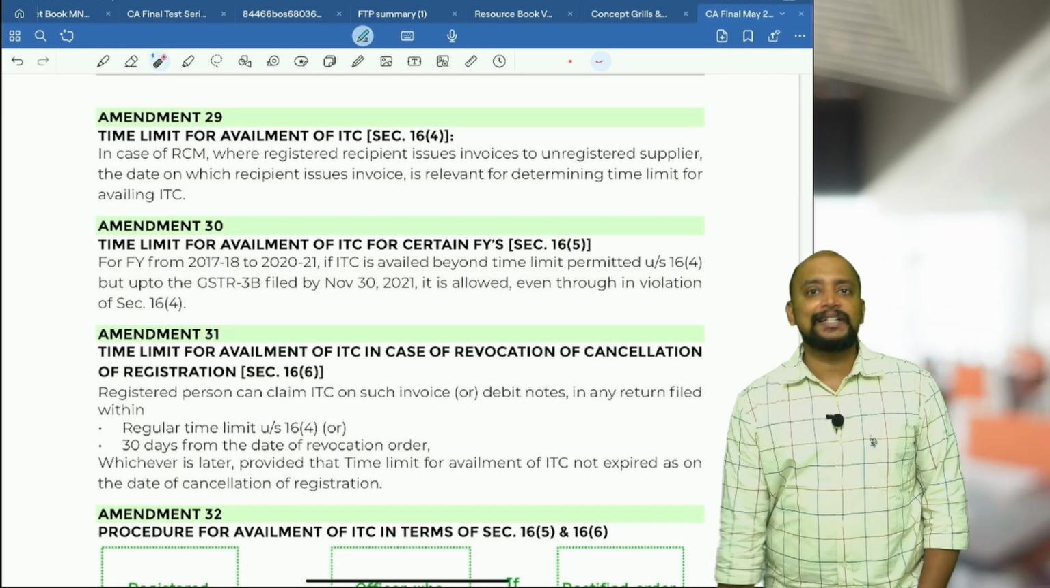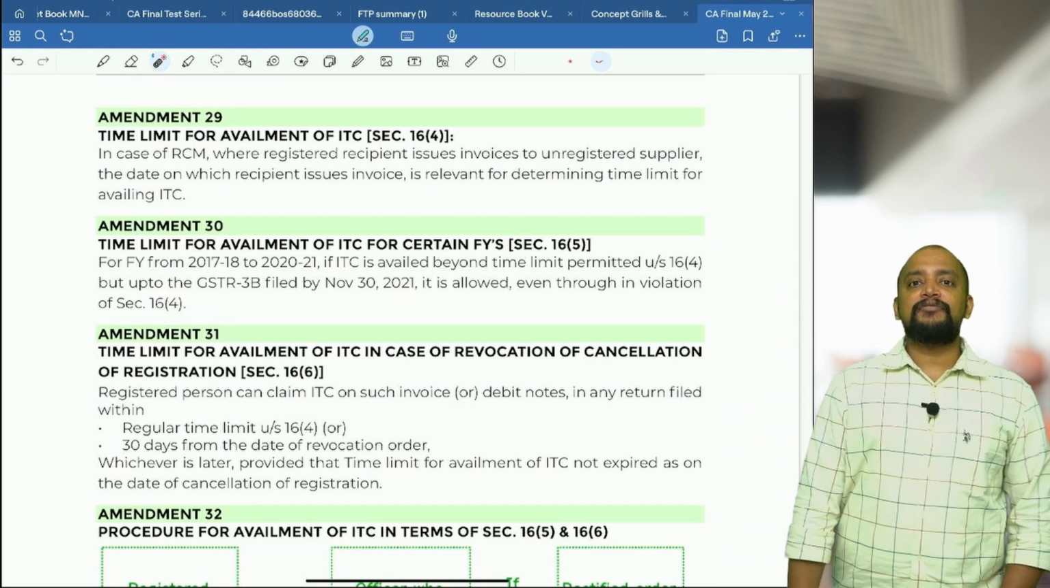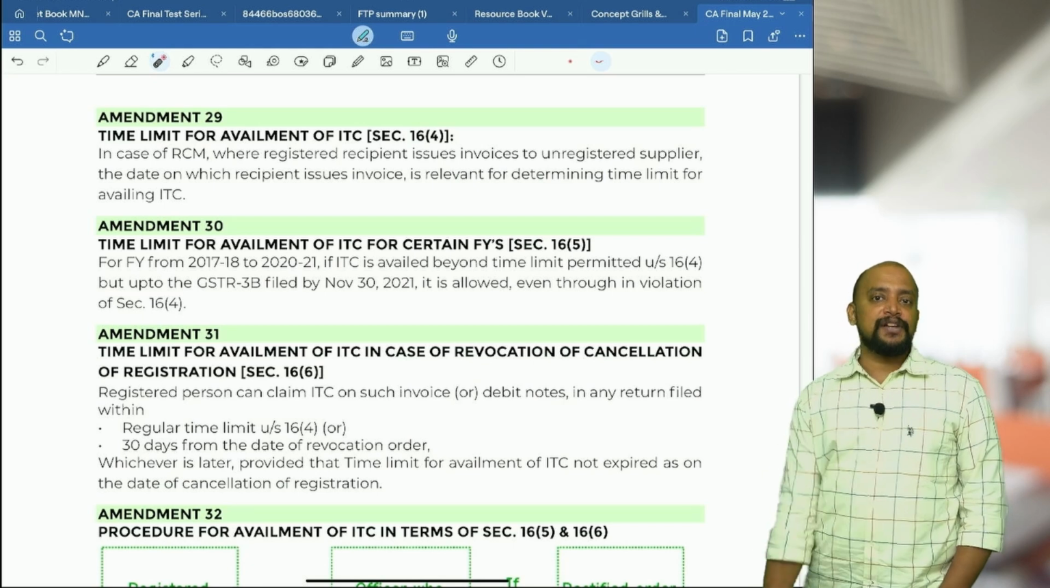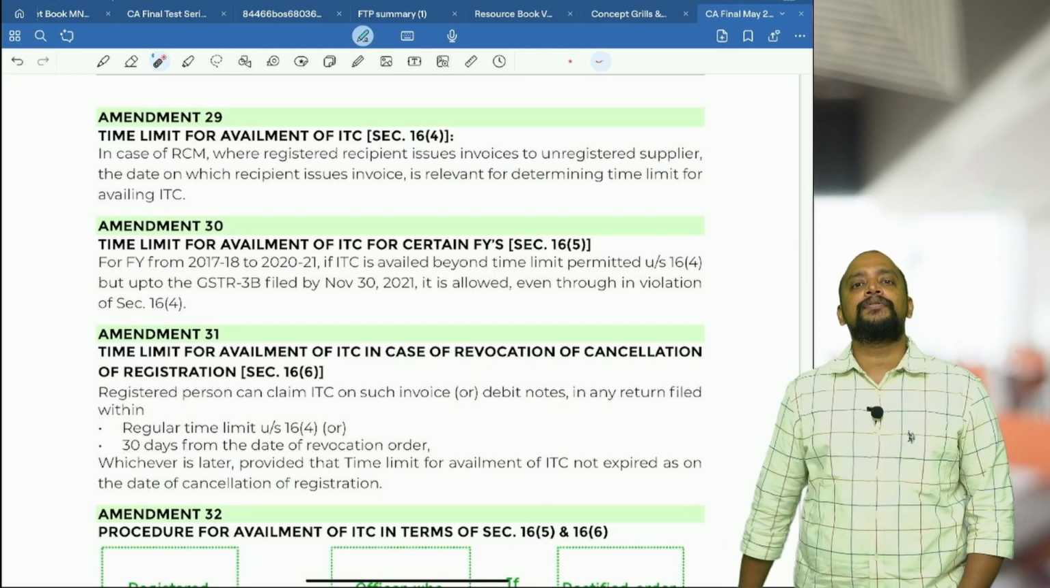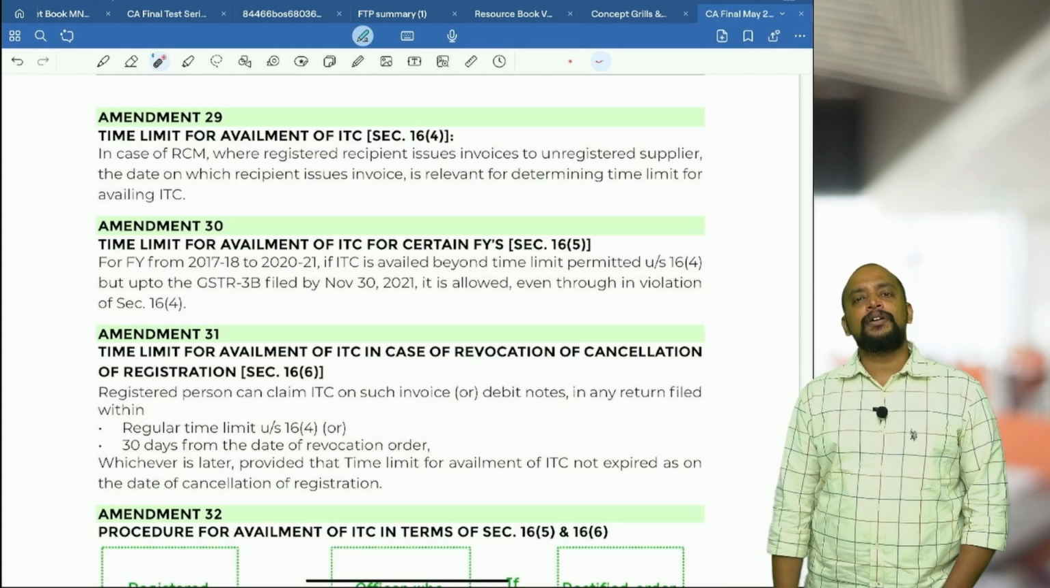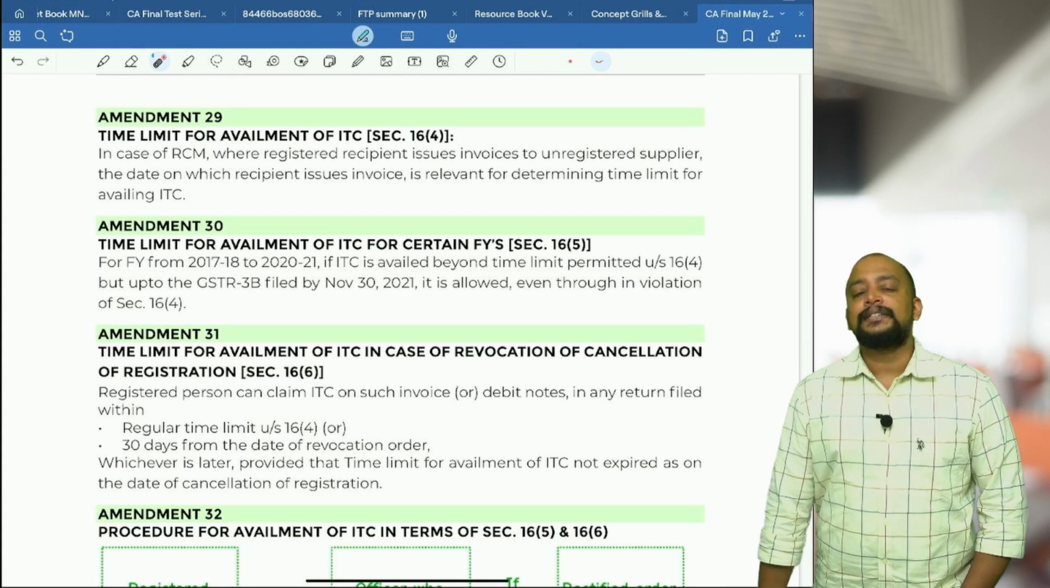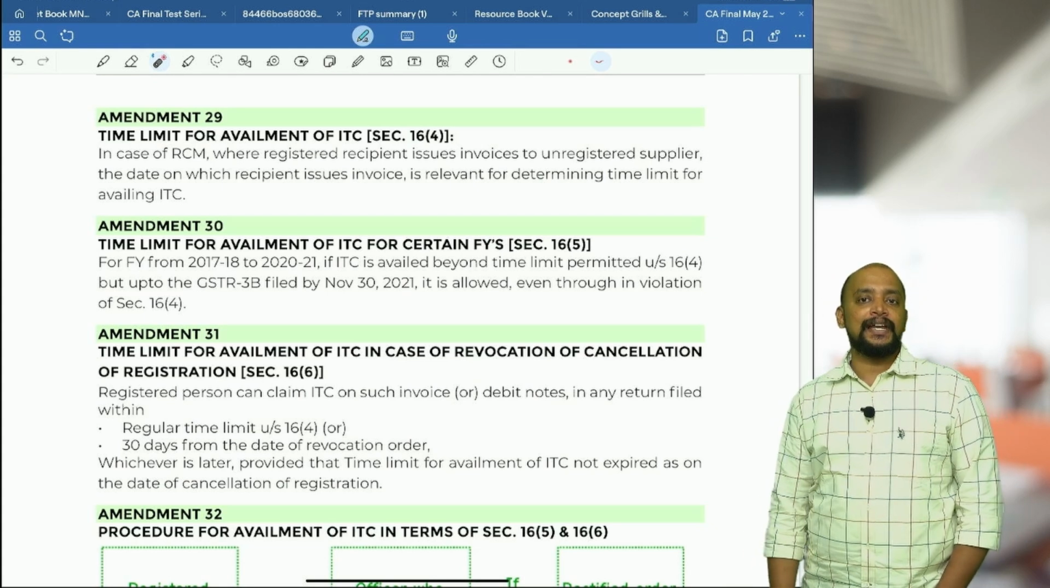There are 5 places where the time limit is common, that is time limit for issuance of credit note, time limit for availment of ITC, time limit for rectification of GSTR 1, time limit for rectification of GSTR 3B, and time limit for rectification of GSTR 8. 30th November of succeeding financial year or date of filing annual return, whichever is earlier.